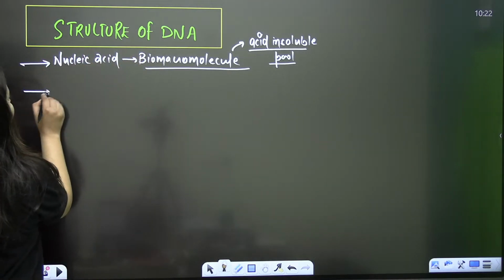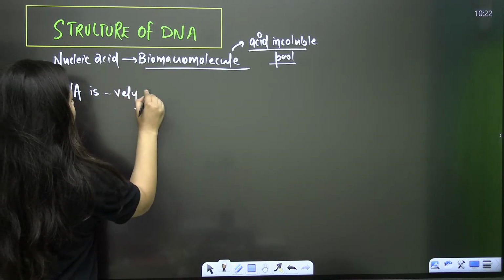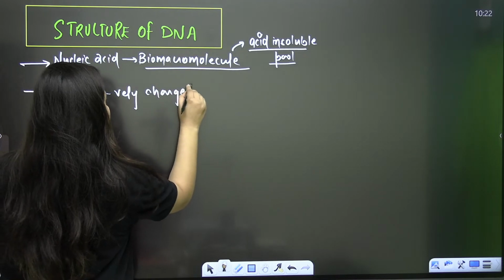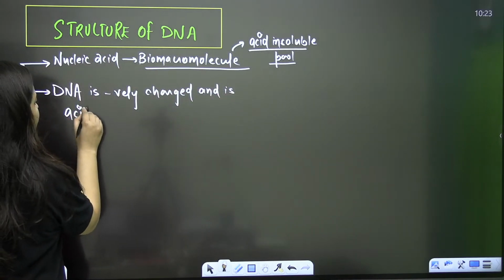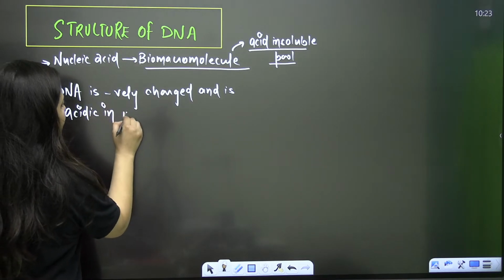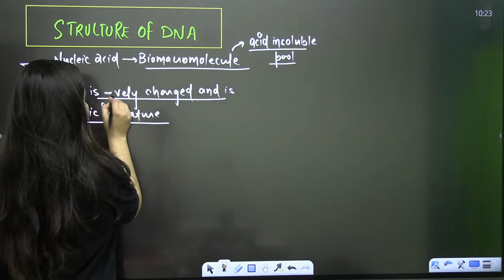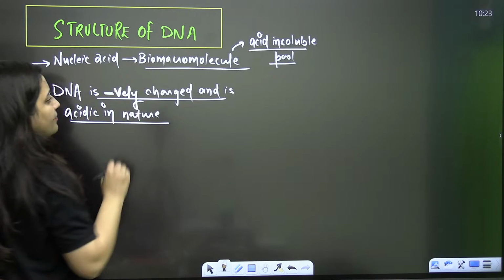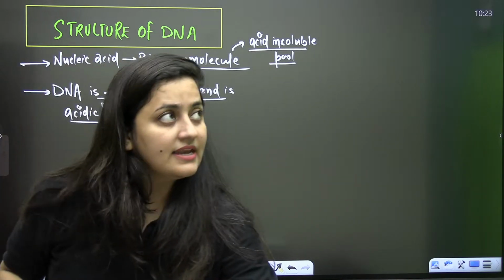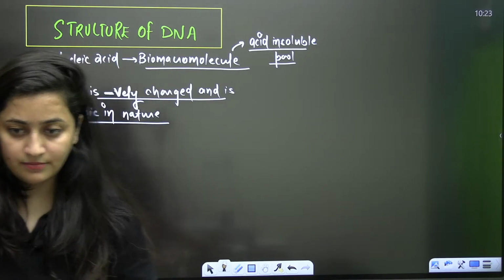That's what we know about the DNA, right? So now DNA is acidic, bache. DNA is negatively charged, and is acidic in nature. It is having that phosphoric acid, right? So because of that phosphate, it is negatively charged. This is important to remember. Clear, bache?